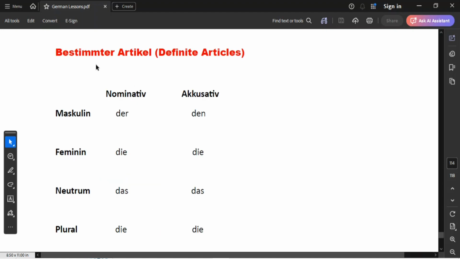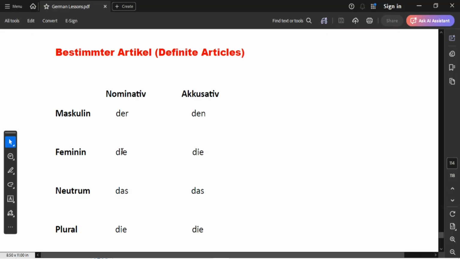Now, I want us to go ahead and look at bestimmte Artikel. Remember, those are our definite articles in English. And we shall be looking at them in nominative and also in accusative case. When it comes to masculine nominative, it's der. But when it comes to accusative, it will change from der to den. So in nominative we have der, and when it comes to accusative we have den.